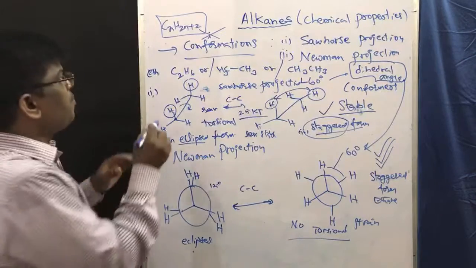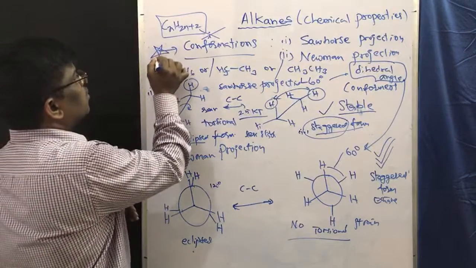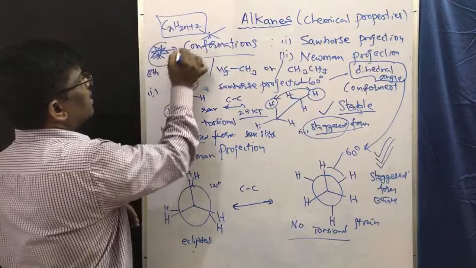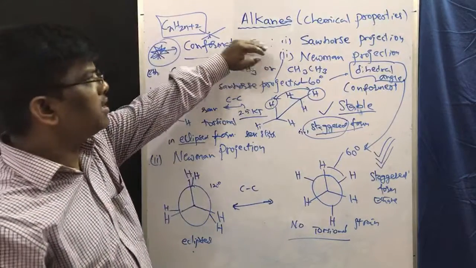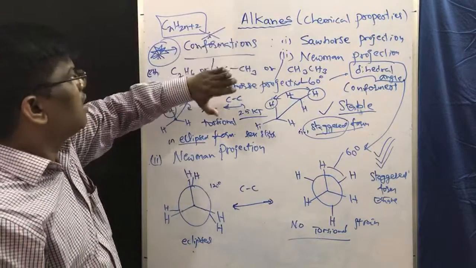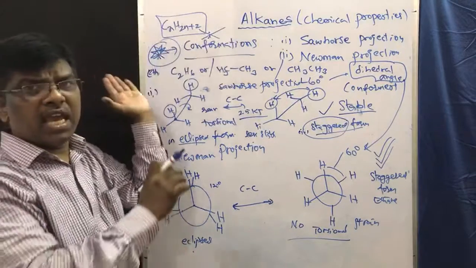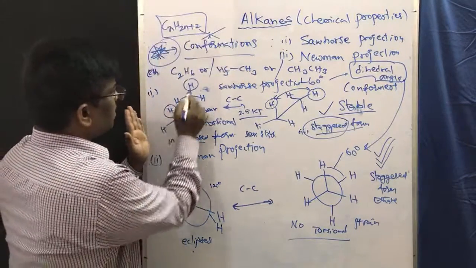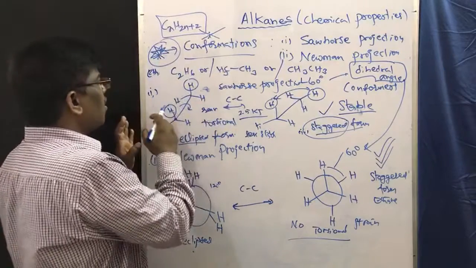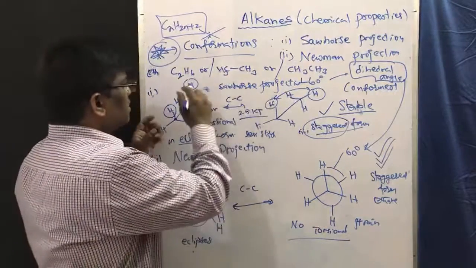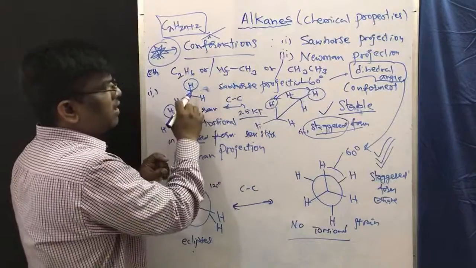The most important point in alkanes is conformations. Please understand the concepts. Conformations of the compounds result from the spatial arrangement of atoms. There is nothing changing, both are the same, but the spatial arrangement differs.